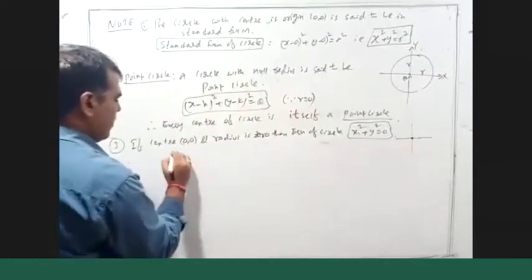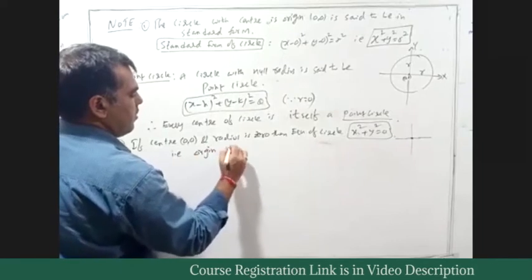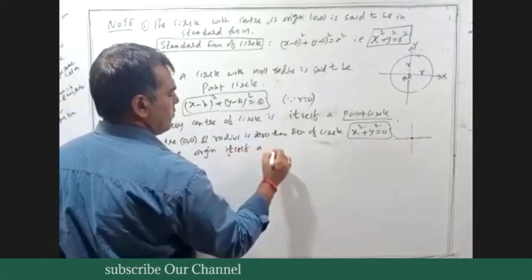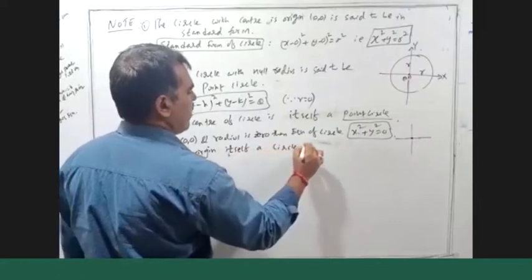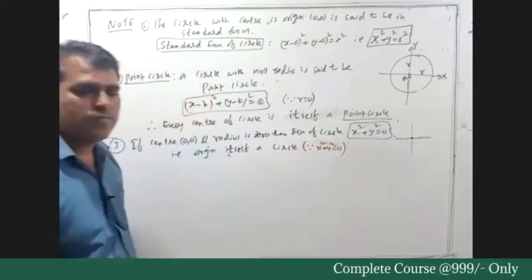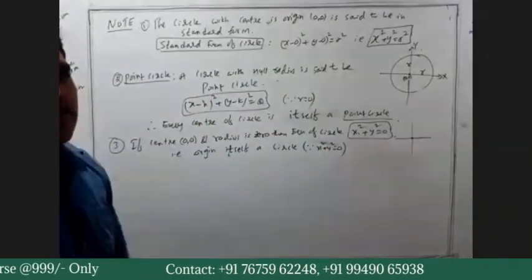So we write here that the origin itself is a circle, that is x square plus y square equals 0.